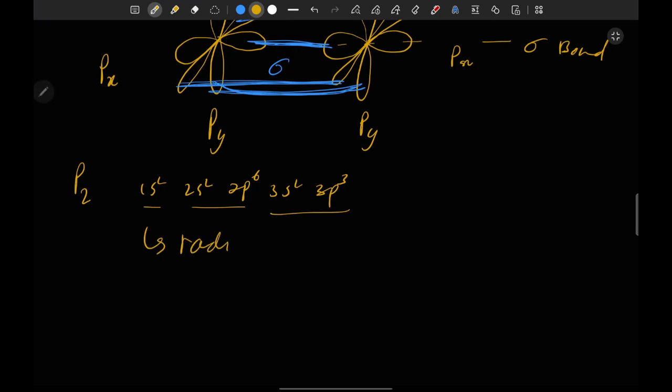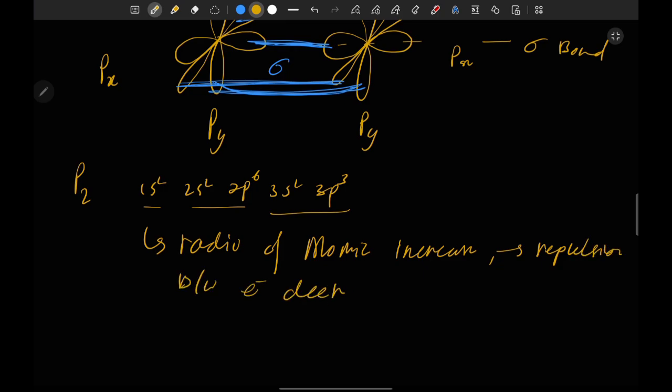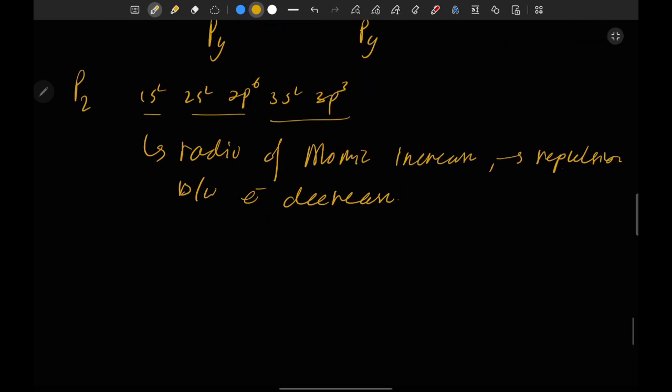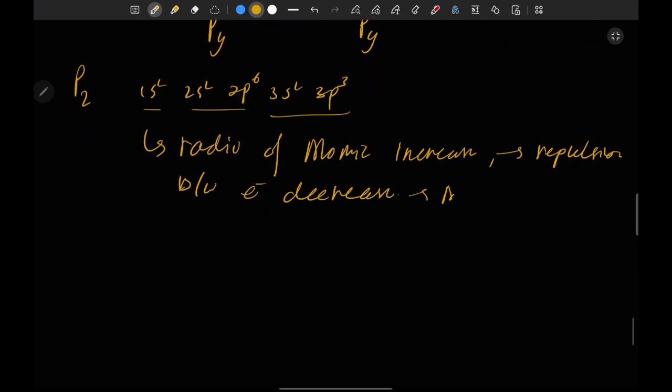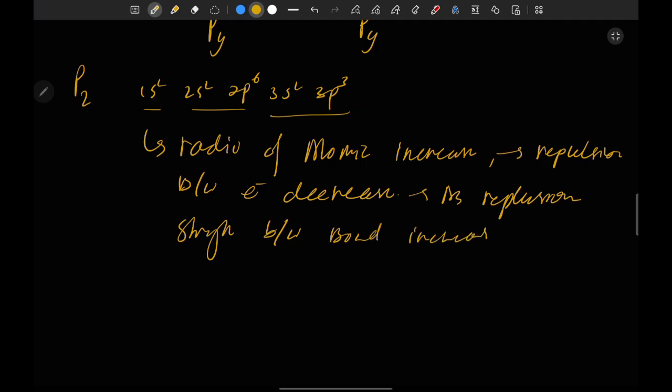Okay, so as the radius of the atomic orbital increases, the repulsion between electrons decreases, and as repulsion decreases, the strength of the bond increases.